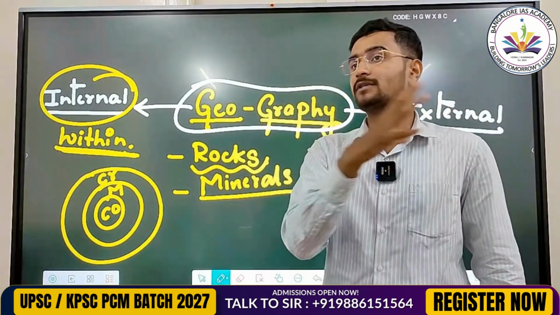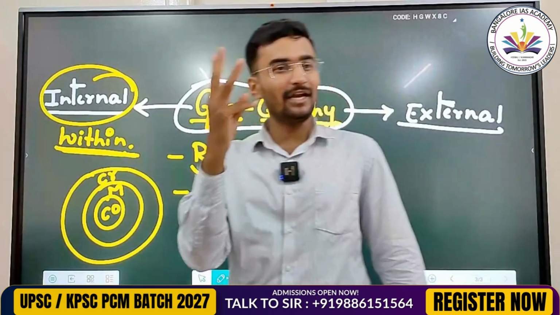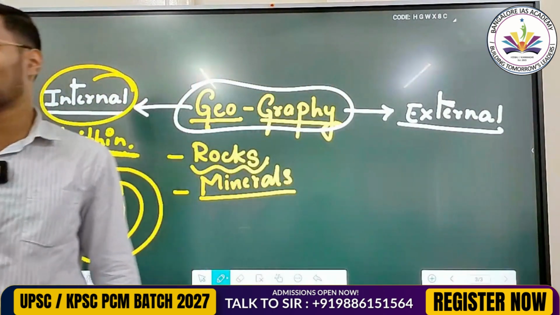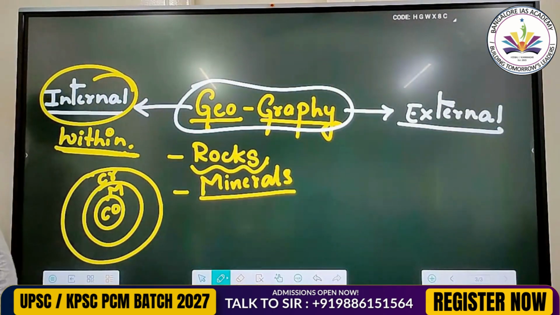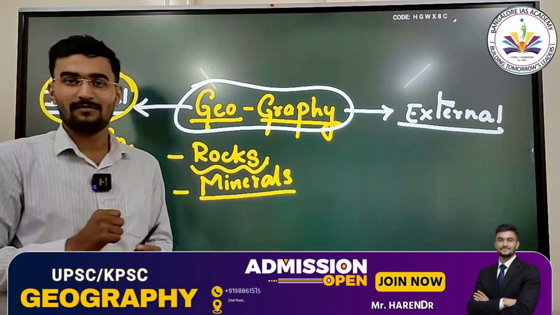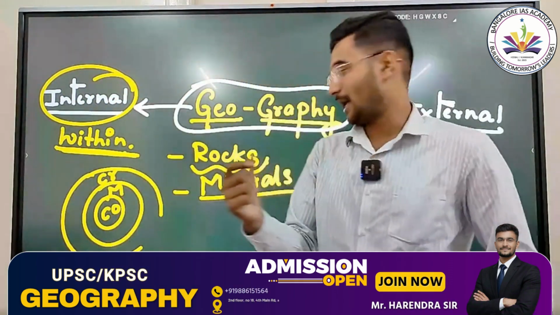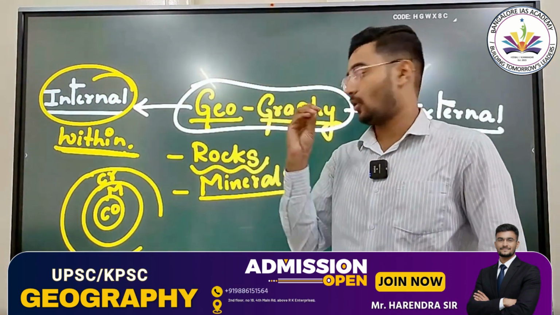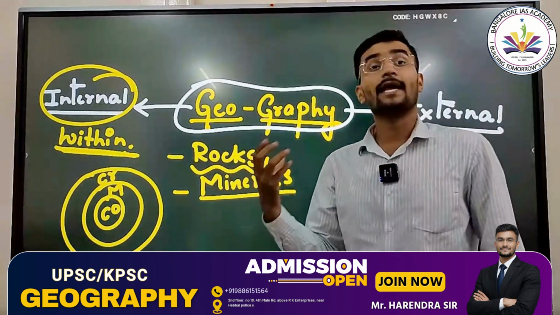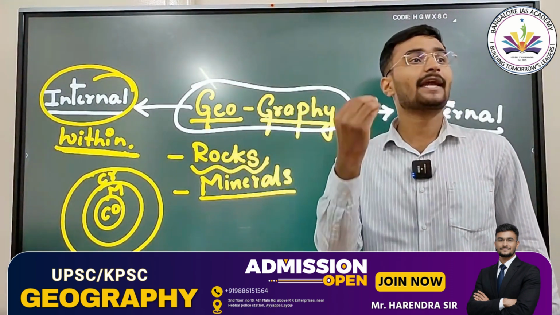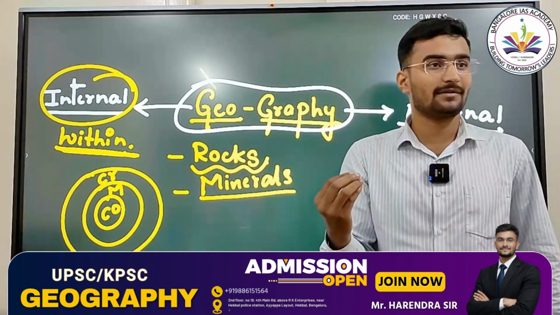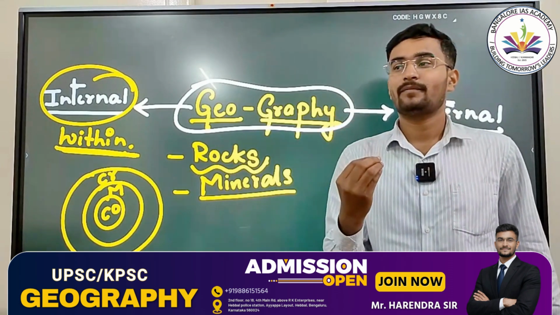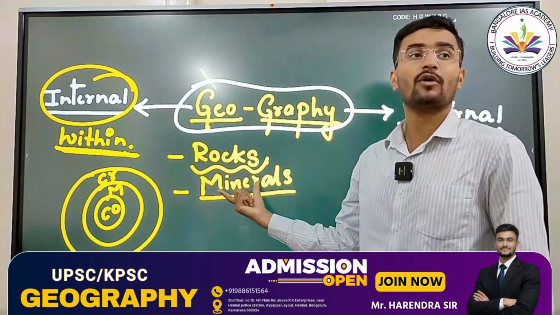How many types of rock systems we have? There are 3 types of rock systems. Which is that? Perfect. It's not diamond rock. First one is primary rock, and it's also called as igneous rock. Second one we call it as sedimentary rock system, and the third one, perfect, it is metamorphic rock system.